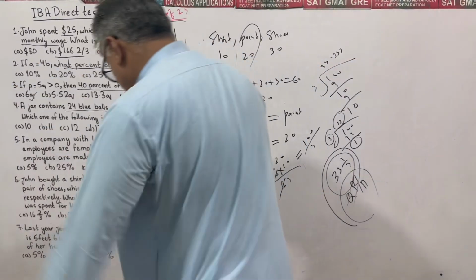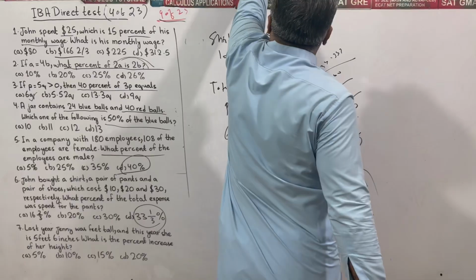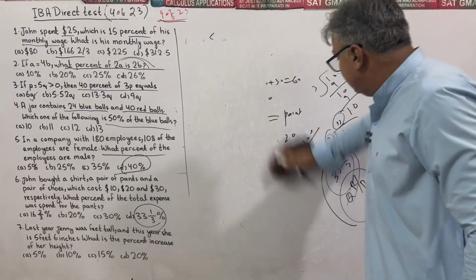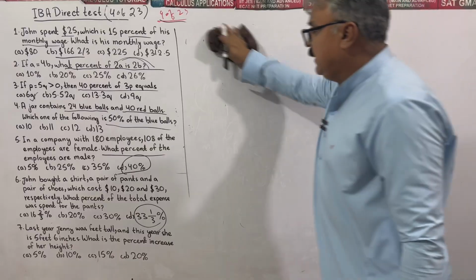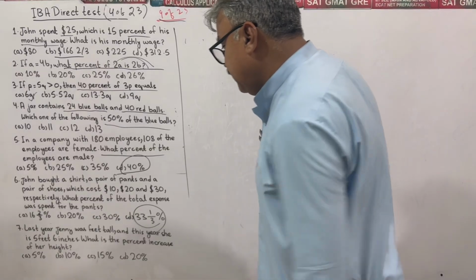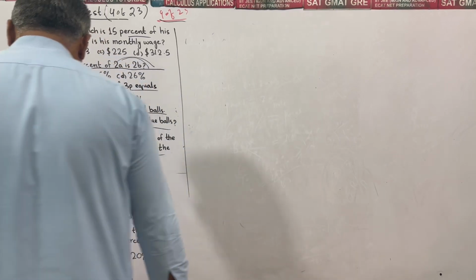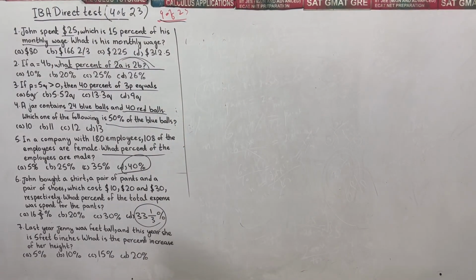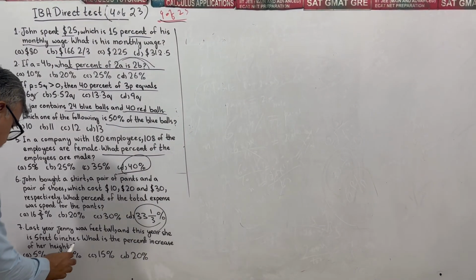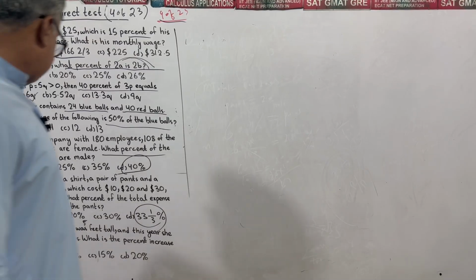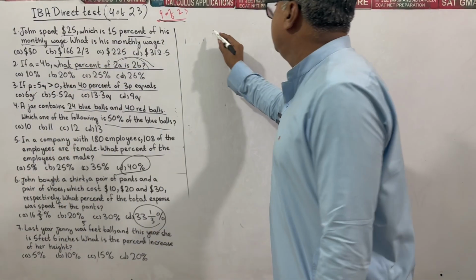Moving towards the final question, and we have been done with percent. Final question: last year Jenny was how many feet tall? If I'm not wrong, it has been written 5 feet. Last year Jenny was 5 feet tall.